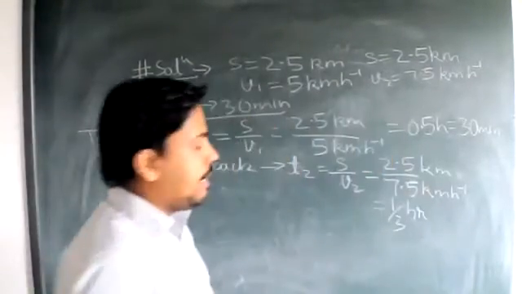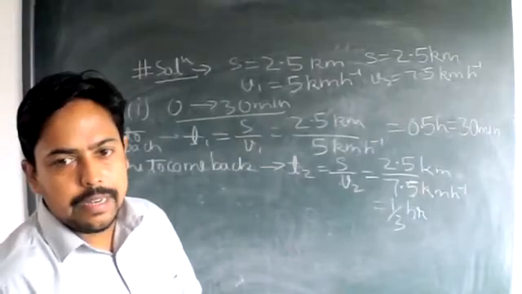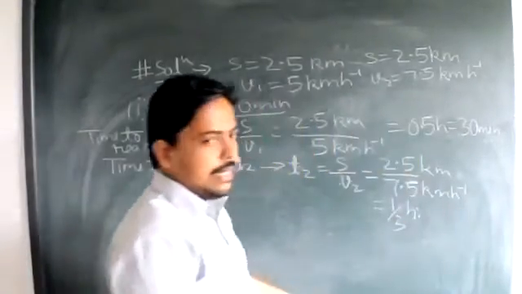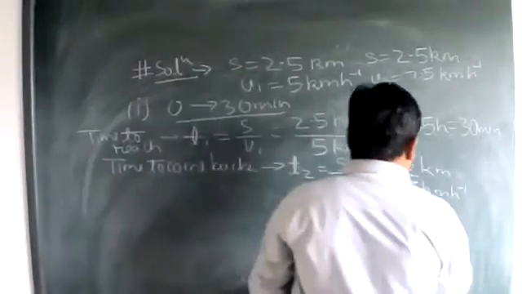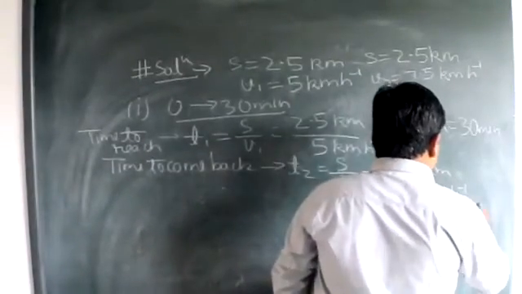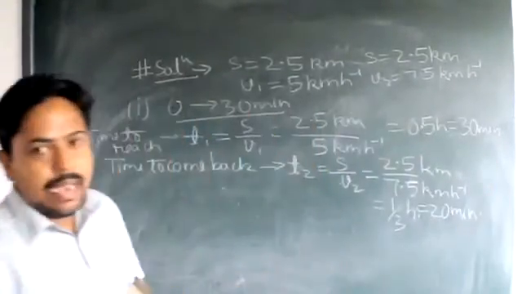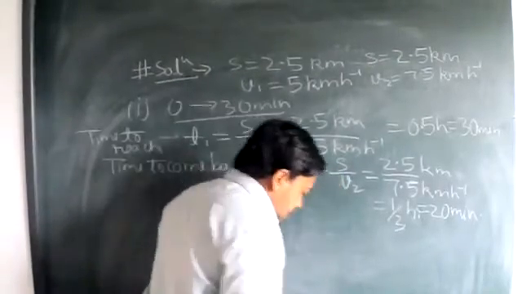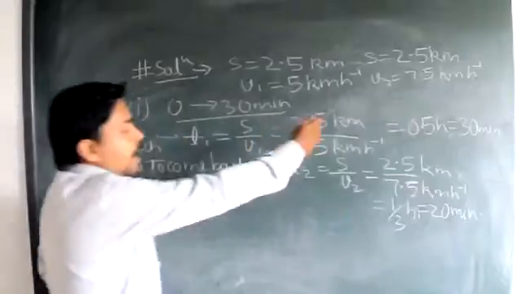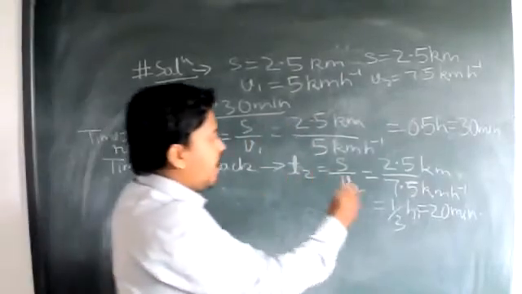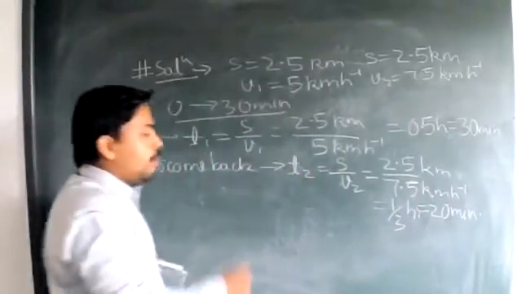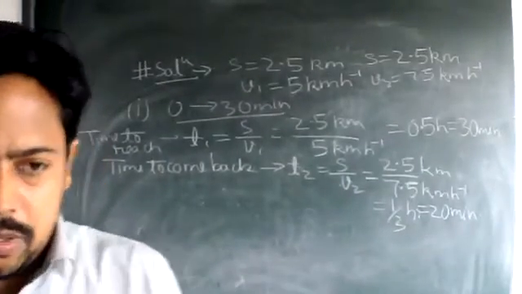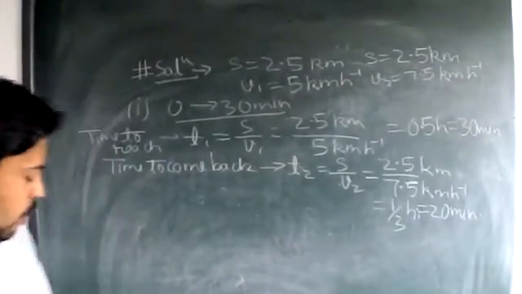And when this R is multiplied with 60 to convert it into minutes, then how much will it be? This will be multiplied with 60, and this comes out to be how much? 20 minutes. Okay. Now we have the idea of time: how much time a body takes to travel when he goes to a market, and how much time a man takes when he comes back from his work at the market, when he found that the market is closed.